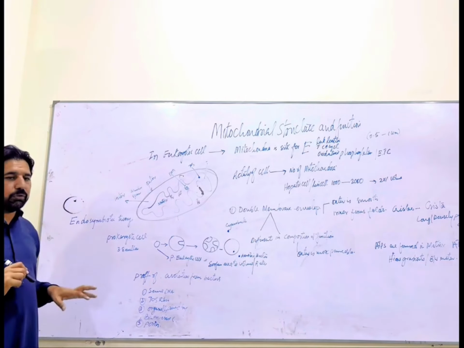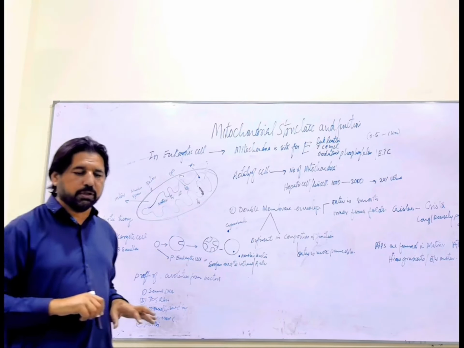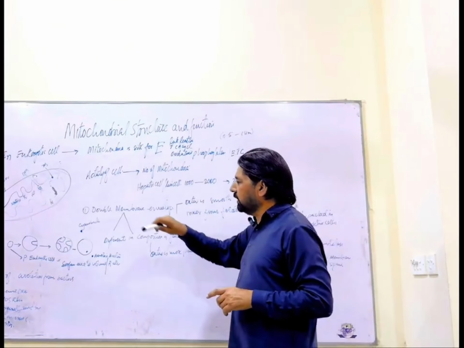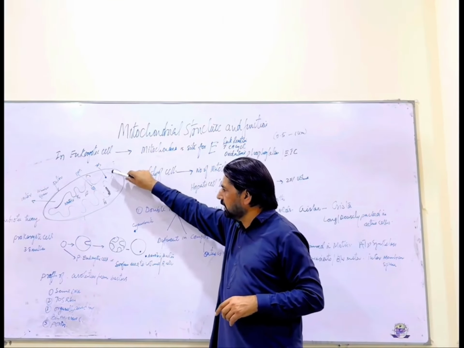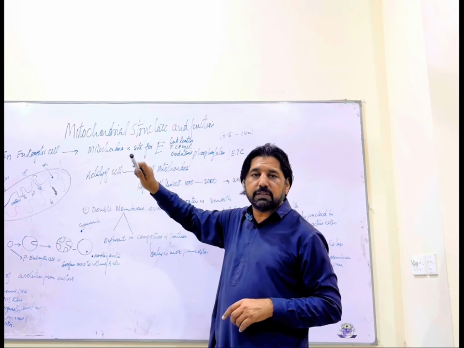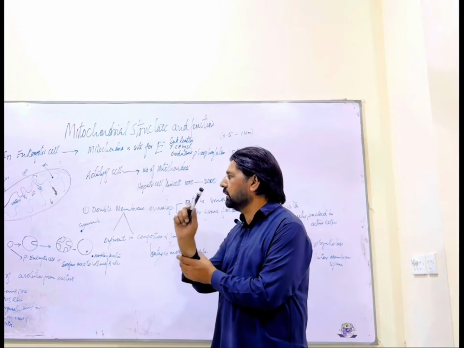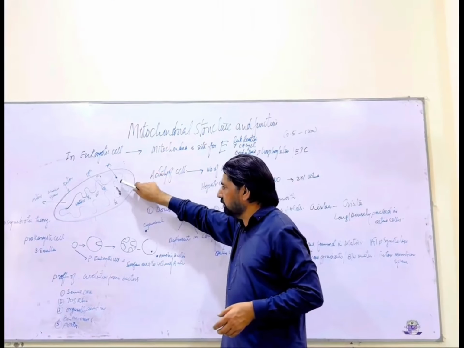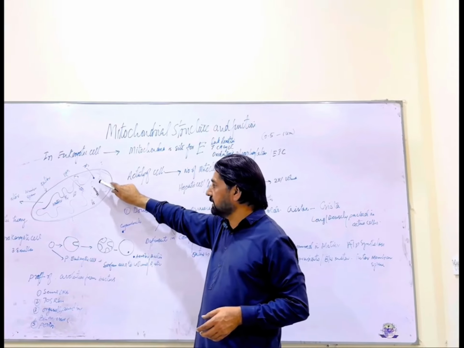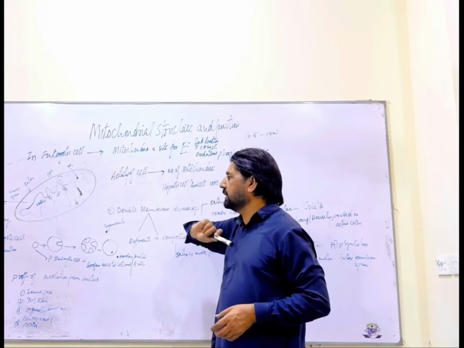So we say mitochondria is known as a semi-autonomous body. We use the word semi-autonomous body because it can fulfill its needs partially. So we use the word semi-autonomous body for the mitochondria. Mitochondria has its own ribosome, which is a 70S ribosome. So the 70S ribosome gives it a resemblance with the prokaryotic cell.